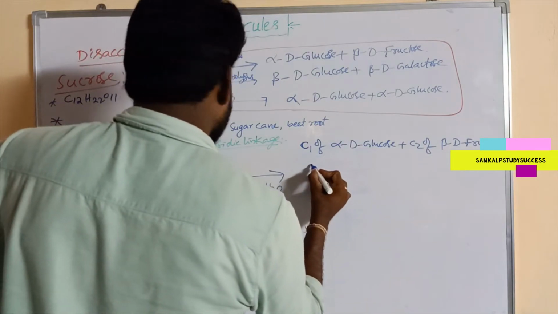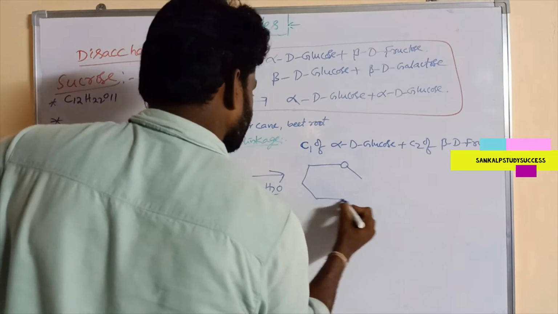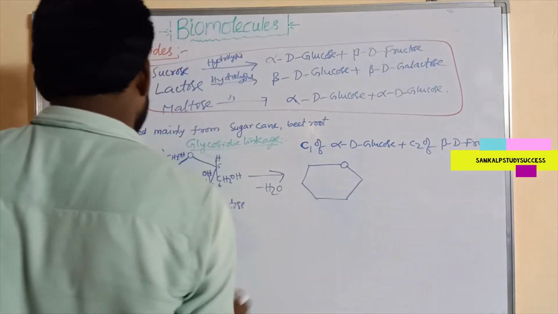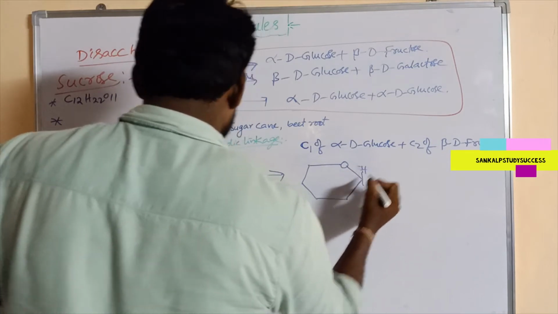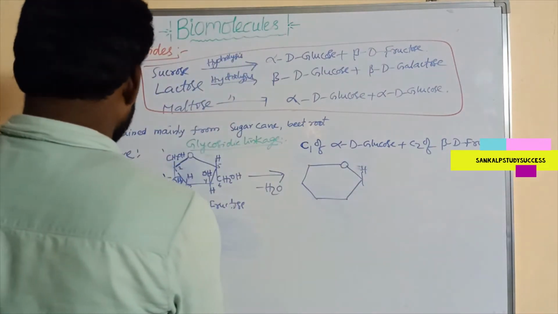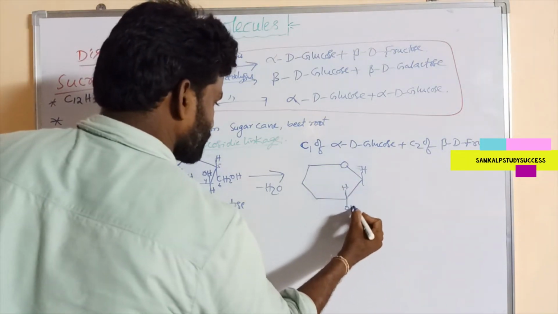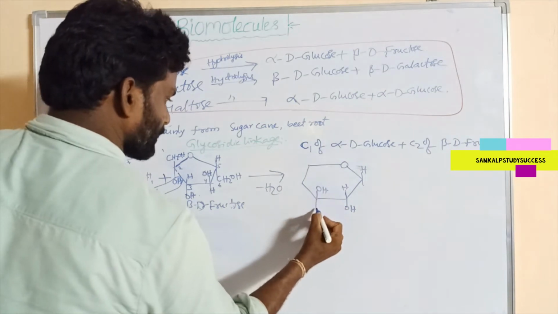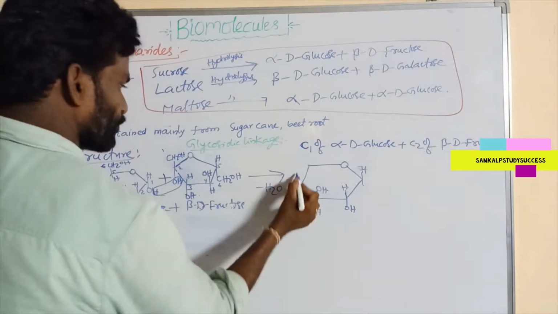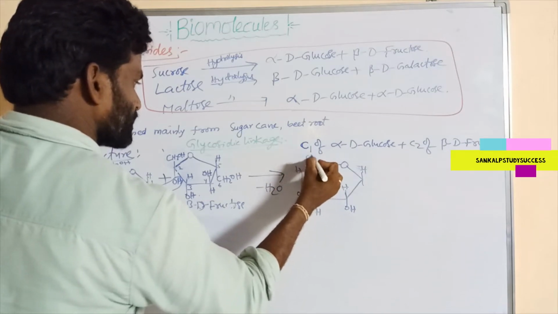So now we can write the remaining structure. So this is H, and the remaining H, OH, H, OH, CH2OH, H.